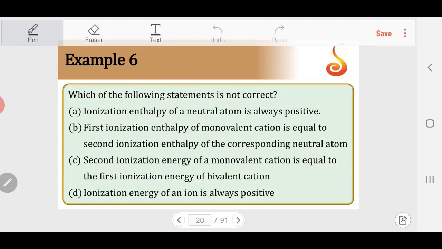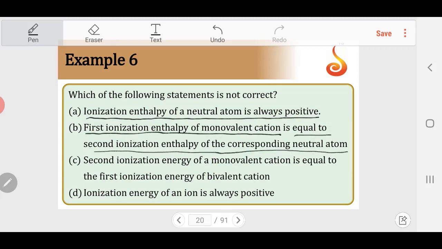Which of the following statements is not correct? Ionization enthalpy of a neutral atom is always positive. It is obviously the right statement; no atom can have negative ionization energy values. Next: the first IE value of a monovalent cation is equal to the second IE value of the corresponding neutral atom.